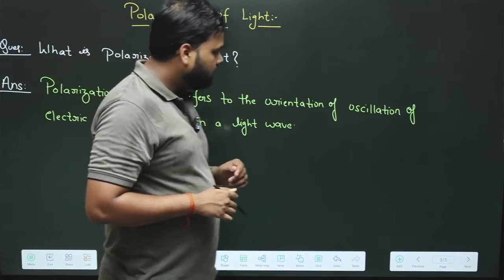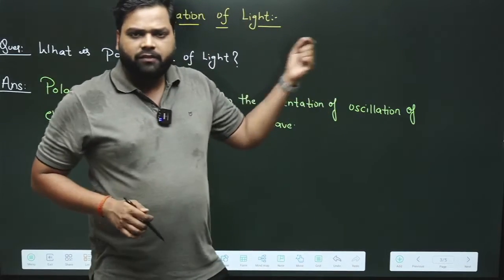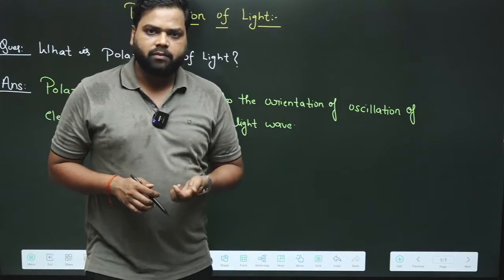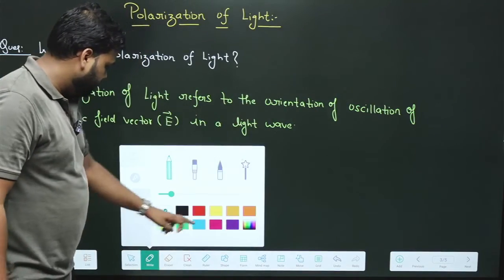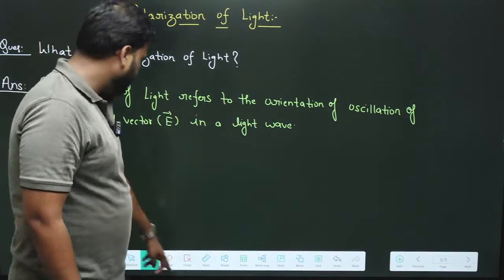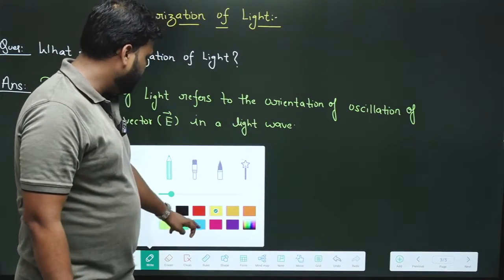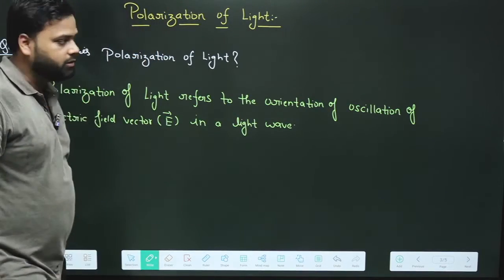Question number 2: why the electric field only? Why not the magnetic field? Because in the EM wave, both the electric field and magnetic field are present. So why are we taking only the electric field into consideration?